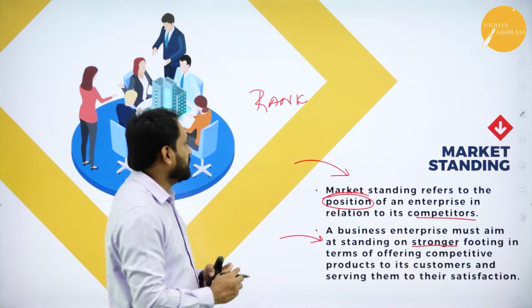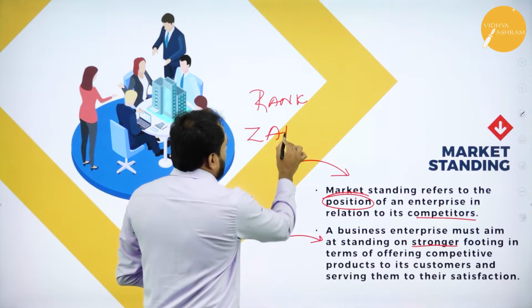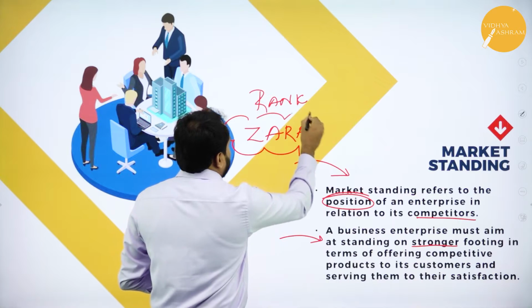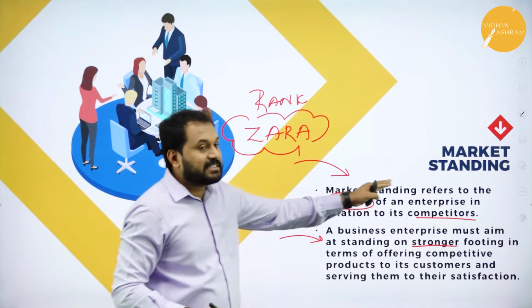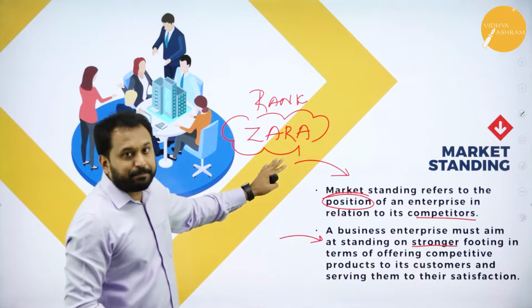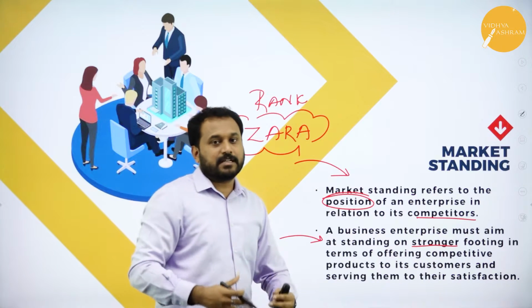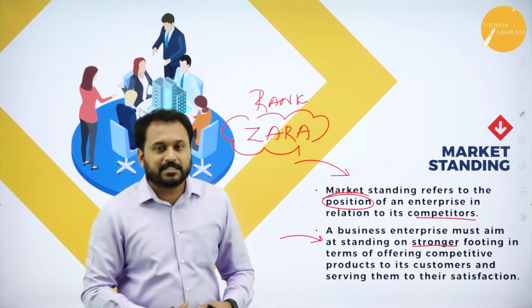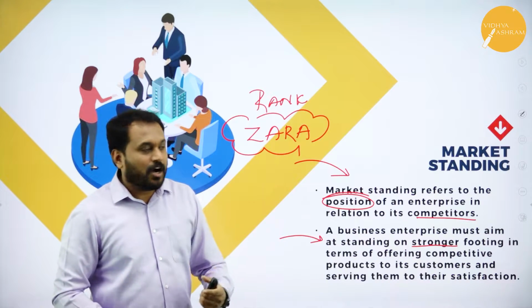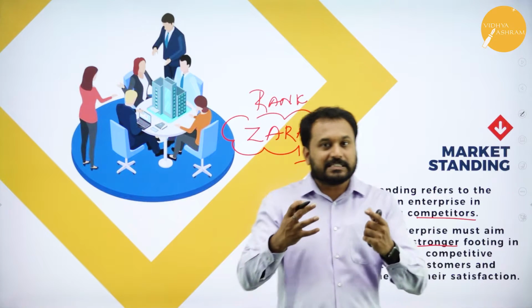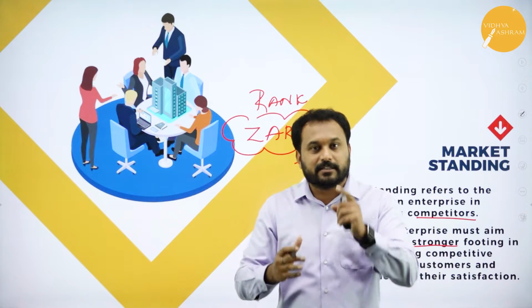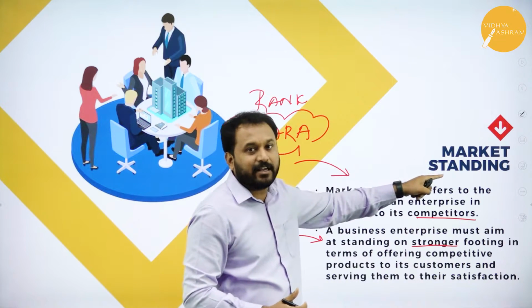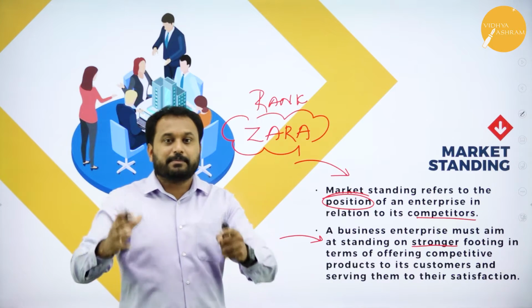I'll give you an example here, students. You have the company called Zara. Now, where exactly are these Zara people? Now understand, that is where market standing makes the difference. There are many companies like Zara who manufacture cosmetic creams, footwear, clothing, garments. But the minute you hear the word Zara, or Louis Vuitton, you feel, hey, this product I need to buy. Though the company has not done anything to you, only because of market standing, you want to go and buy those products. We call them the branded ones.